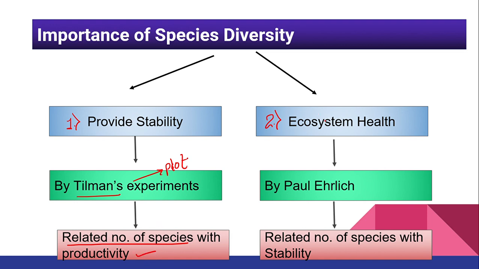Now, when we talk about the second, that is ecosystem health, it was given by Paul Ehrlich, and we are going to study the Rivet Popper hypothesis under this concept. Now, what did he do? He related the number of species with the stability. So, Tilman related the number of species with the productivity, and Paul Ehrlich related the number of species with the stability. In today's class, we are going to see only Tilman's experiment.